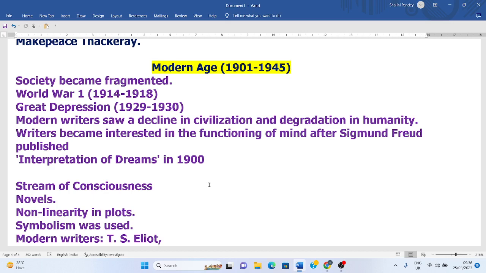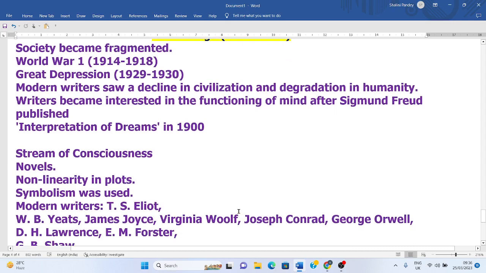Now, modern writers also became interested in the functioning of the human brain. They wanted to know the human brain, how the mind works, and this started with the theory of Sigmund Freud, who was a great psychologist, and he published The Interpretation of Dreams in 1900, and this work led to the stream of consciousness technique in the novel.